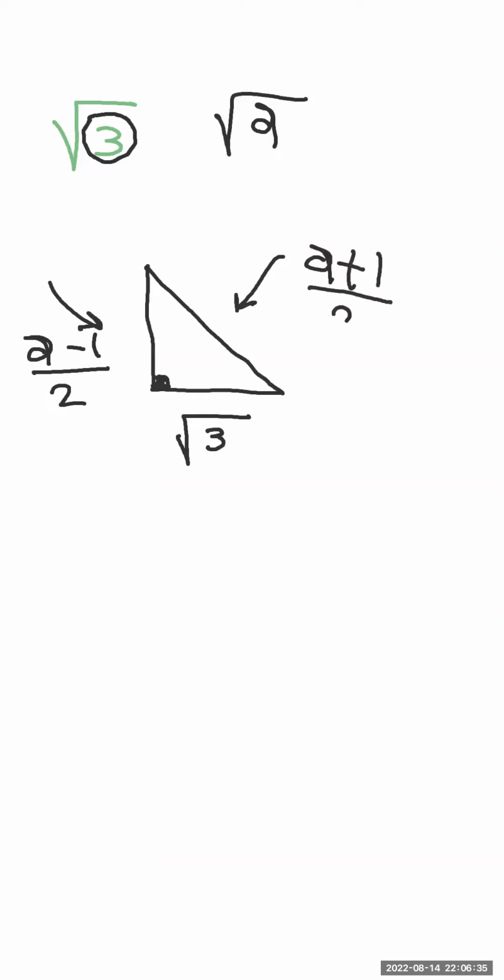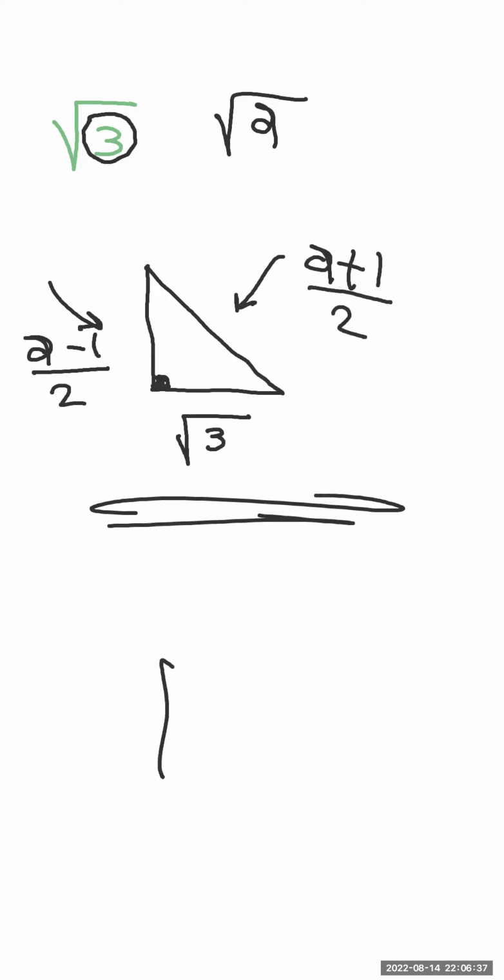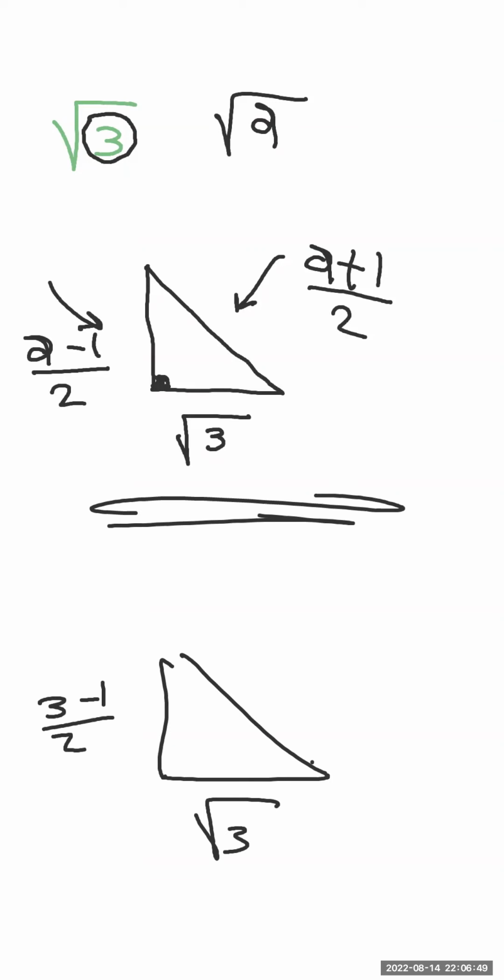So we got it. For square root of 3, the height is 3 minus 1 over 2, which means 2 over 2, which means 1. The hypotenuse is 3 plus 1 over 2, which means 4 over 2, which means 2. Great. So now I know the 3 dimensions of this triangle.